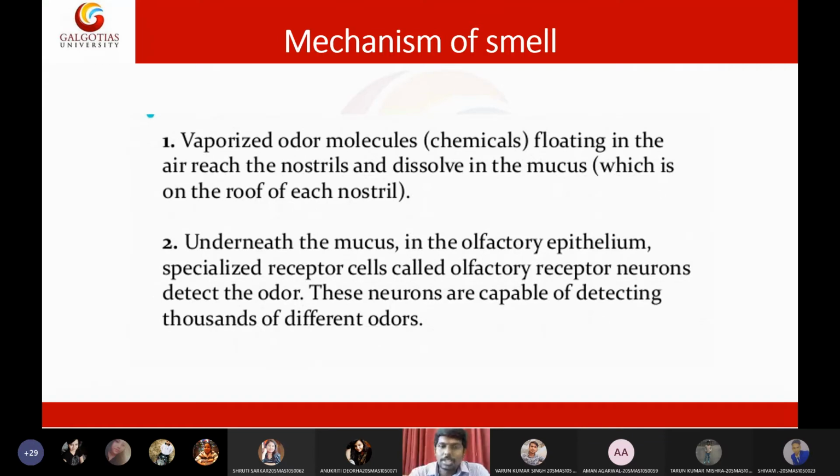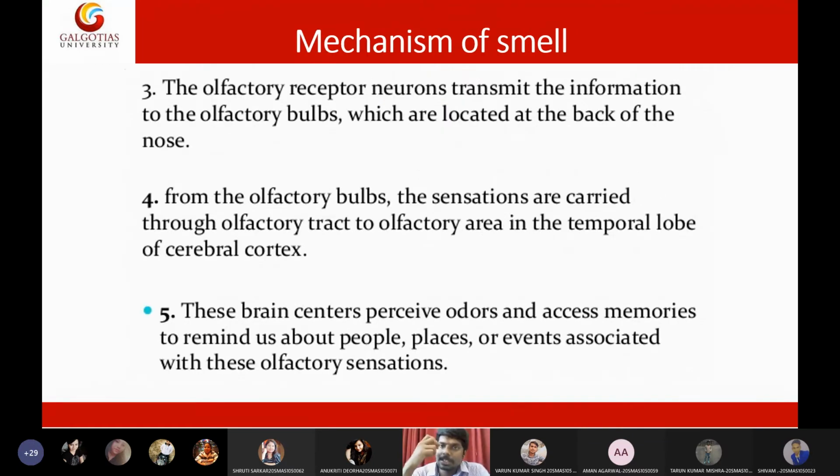Upon humidification, the receptors will detect the volatile gases released by the air, and those gases will be processed by these olfactory receptors. These receptors will send the signal to the olfactory bulbs, and the olfactory bulb will send this information to the hippocampus of the brain via the olfactory nerve. That's it, this is the mechanism of smell.